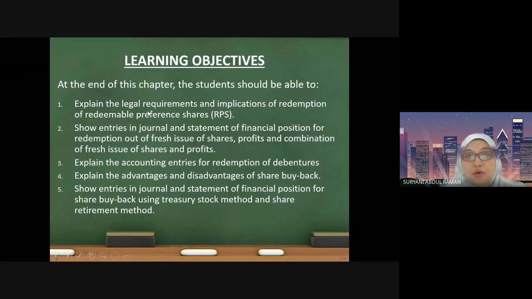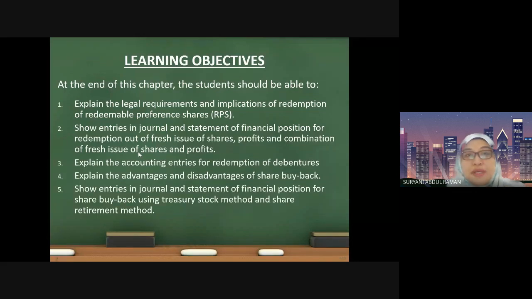Explain the legal requirements and implications of redemption of redeemable preference shares. Number two, to show the journal entries and also the entries in the statement of financial position for redemption out of fresh issue of shares, profits, and combination of fresh issue of shares and profits.